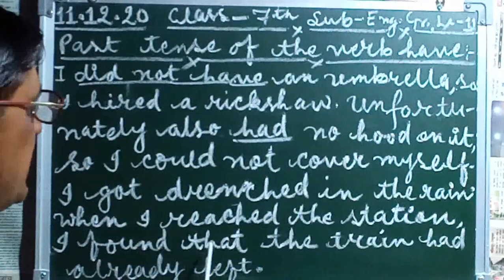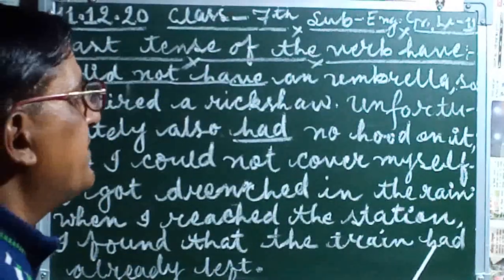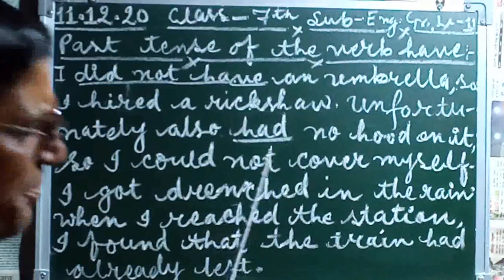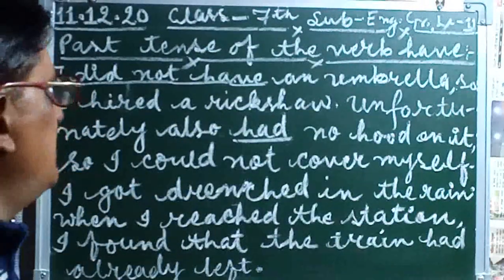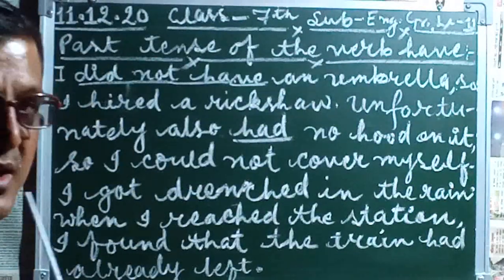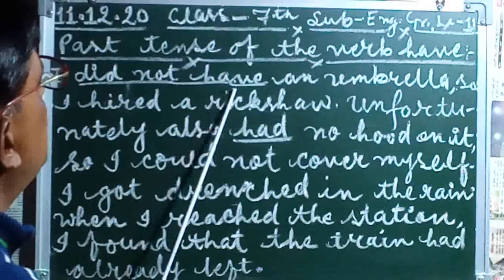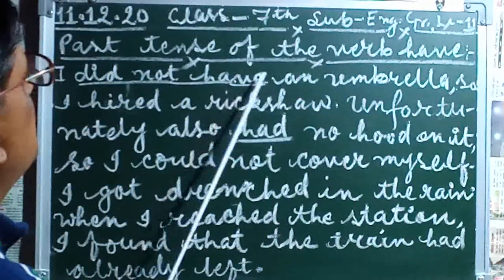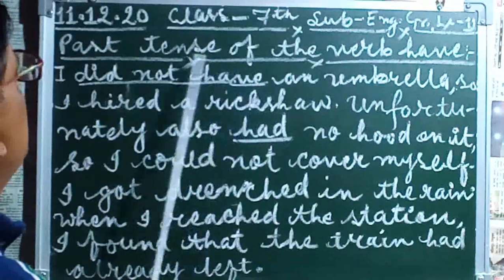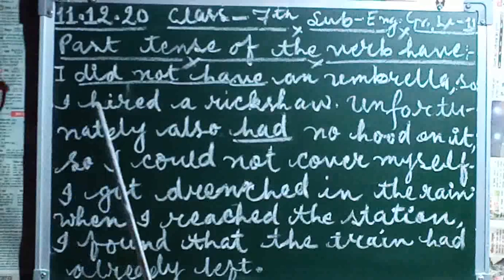I found that the train had already left. Here I am writing had. The main thing you have to keep in mind is that when we use did as a helping verb, we use have, not had. This group of words is representing a past tense. Understood, students?